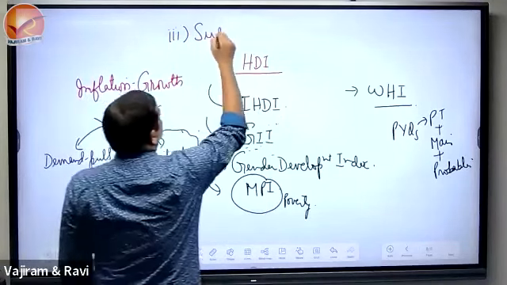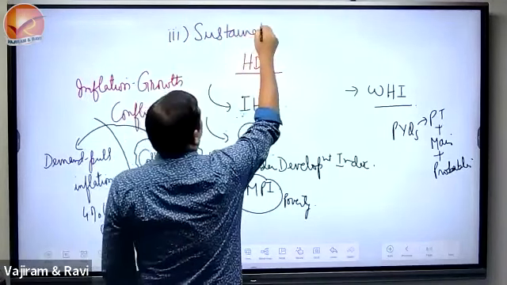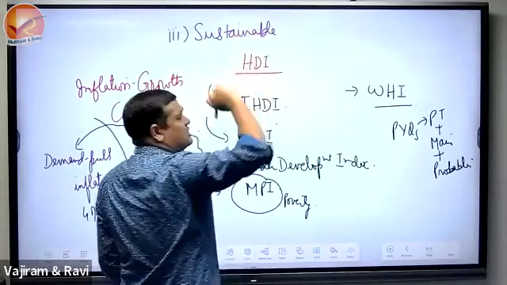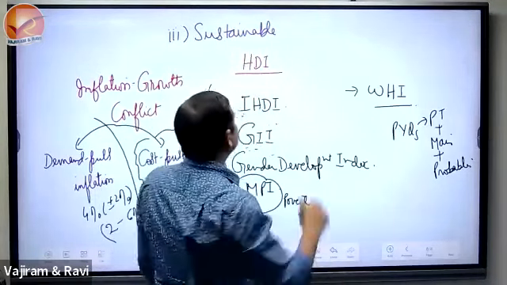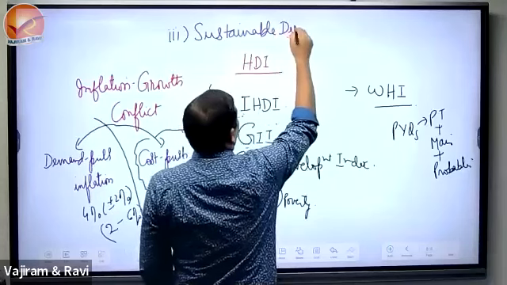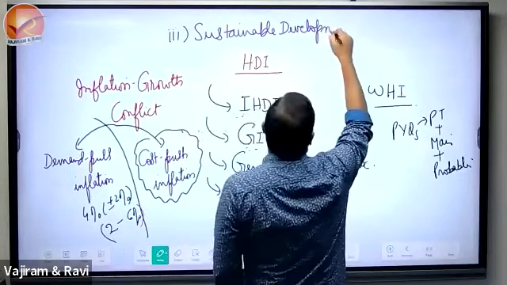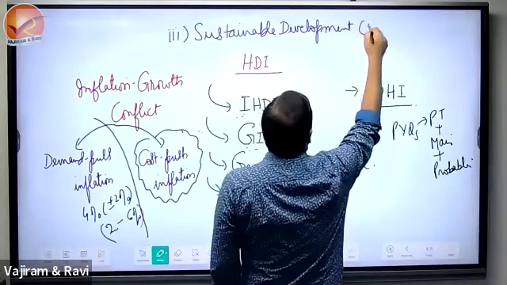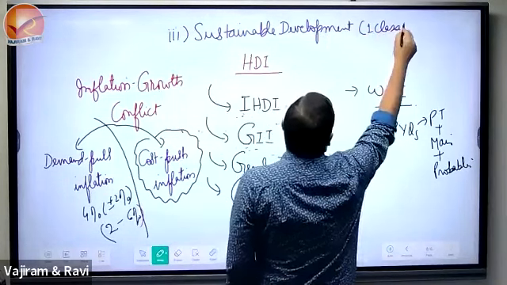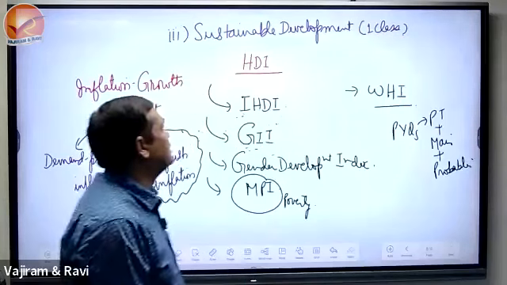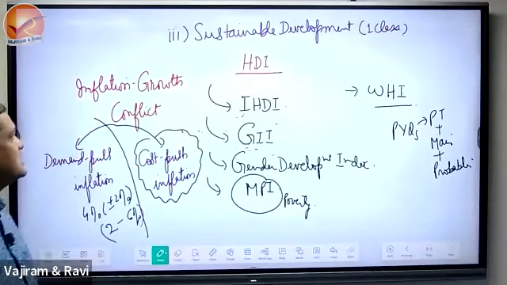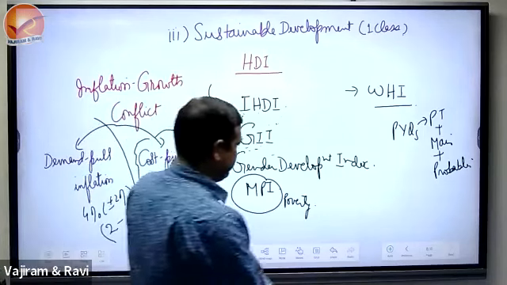We see the 2020 mains question from this, intra-generational and intergenerational sustainable development. What does it mean? One class for it, 4 classes for that inclusive growth, 5 classes for fiscal policy. There are 10 classes, and the 2 classes we will see.